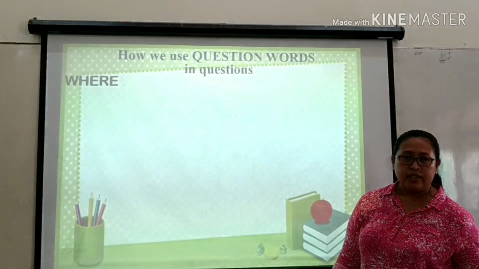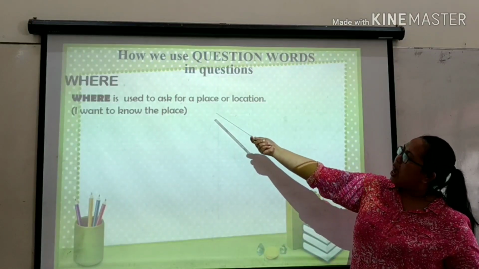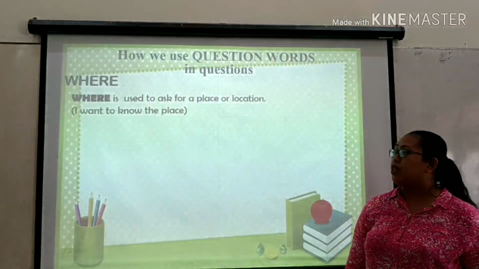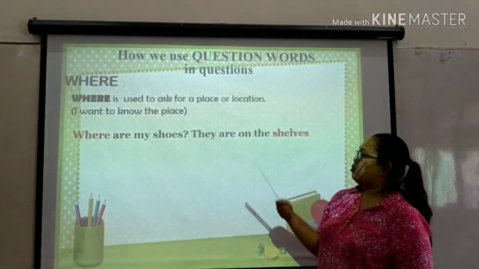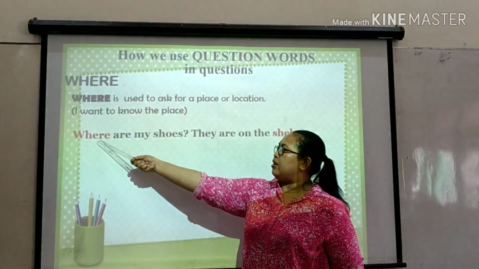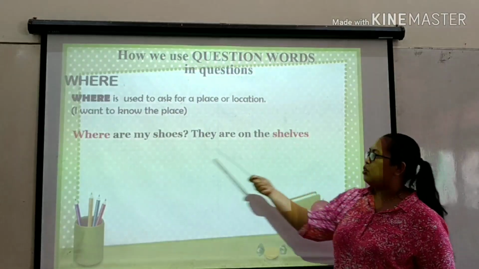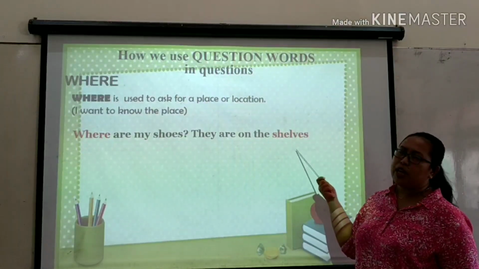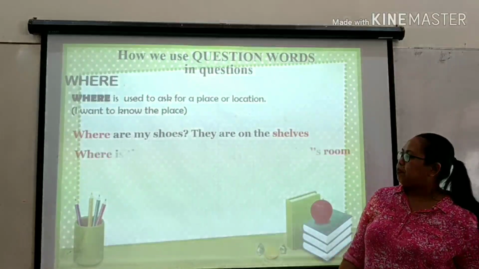Is there anyone who can guess what where is asked for? Yeah, it's used to ask for a place or location. It means I want to know the place. Now let's see. Where do you put your shoes? They are on the shelves. So, where shows the shelves? You want to know the place of the shoes. So, it should be the place where you put the shoes. It's the shelves. Okay. Next.